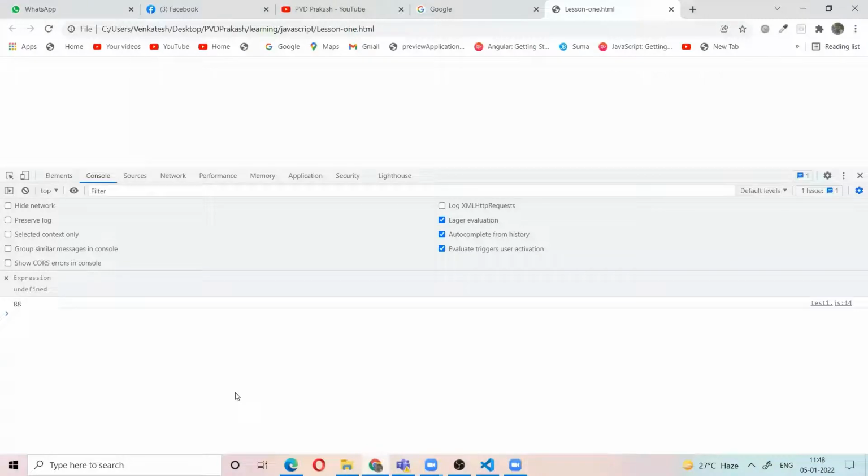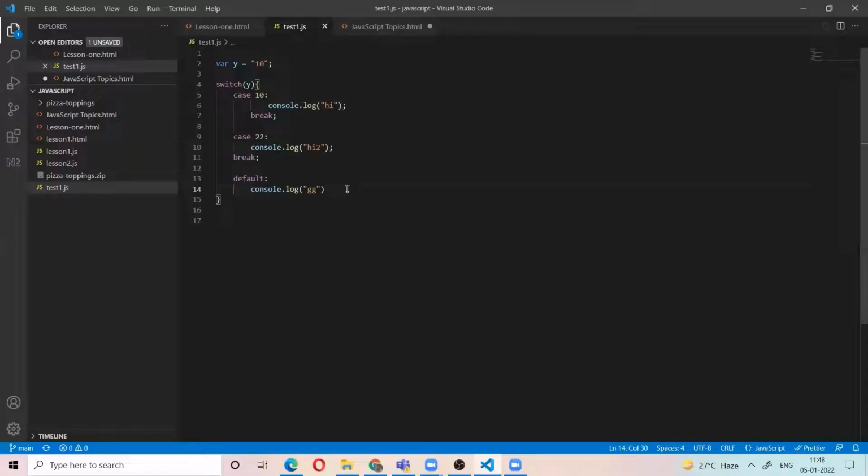So what is the output? GG. That means it will go to the default case. Then what is the meaning? The switch always takes the triple equal. Okay? People understand?